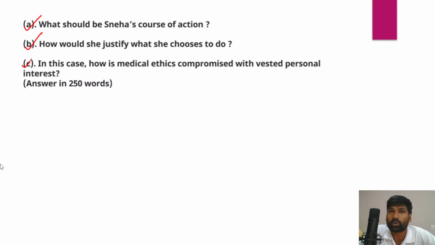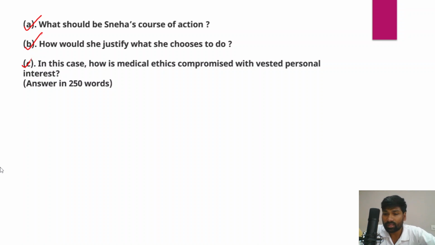That is very important. Sneha should not submit herself to this conflict of interest just because her brother is in financial trouble, and she could award the contract to her brother. That would ultimately lead to tarnishing the image of Sneha, and the trust that the company has put in Sneha.